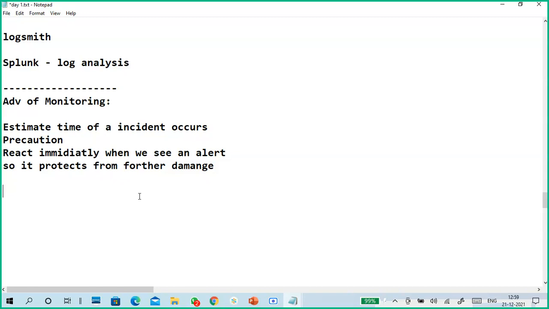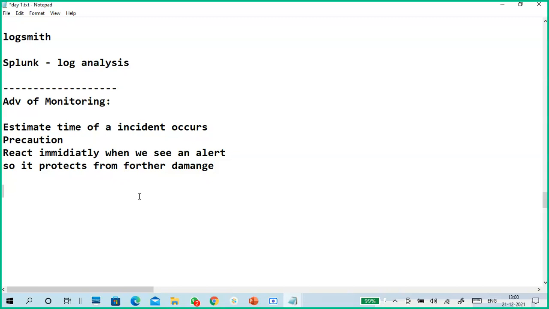There is some issue, you are monitoring it, and you find some issue or an alert. You understand there is an issue, you try to find what it is and try to solve it. Maybe you take it to the repair center, or call the guy, so you immediately fix that issue.